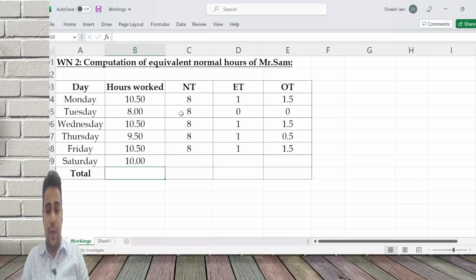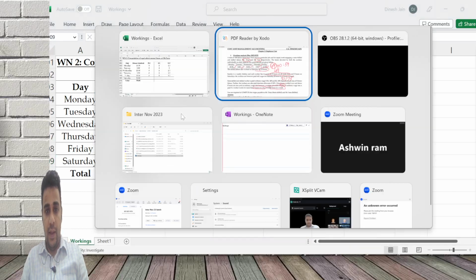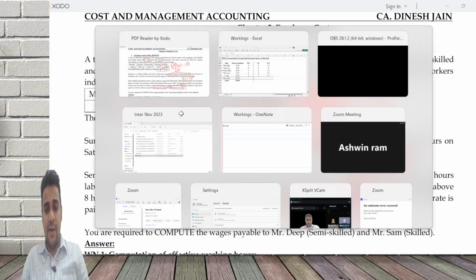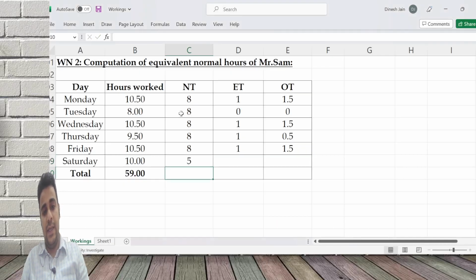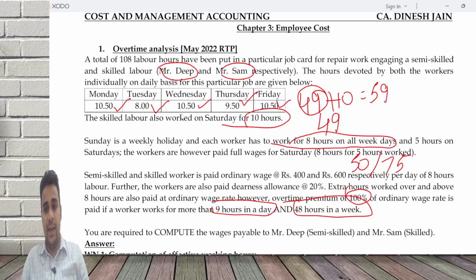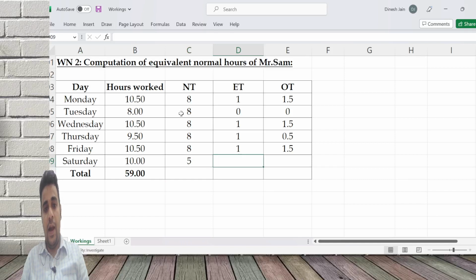Saturday he additionally put in 10 hours. So what I can say is 5 hours is normal time, because normally people work for 5 days. Another 4 hours is extra time because till 9 hours you don't have overtime.